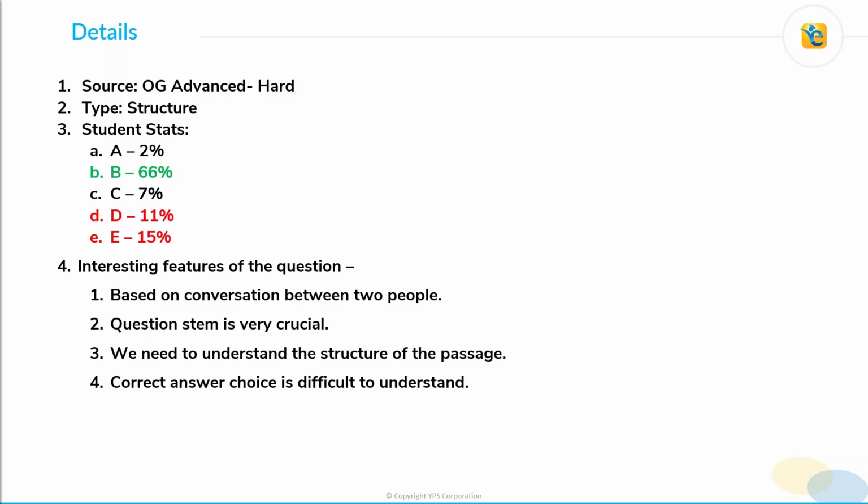The third thing is that we need to understand the structure of the passage. In other CR questions, we understand the logic of the passage. And yes, here also we will understand the logic. But along with that, we need to understand the role played by each argument in such questions. The fourth one and the most important one is the correct answer choice, which is choice B here.